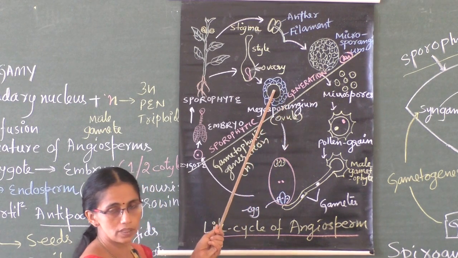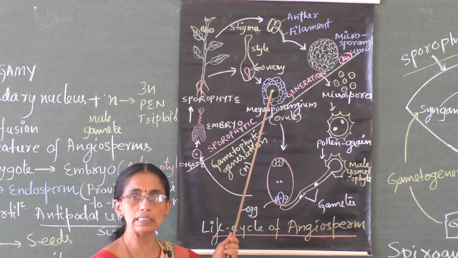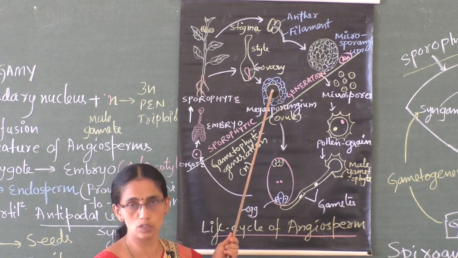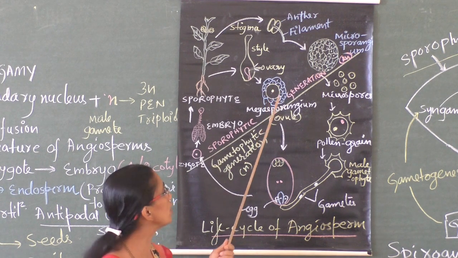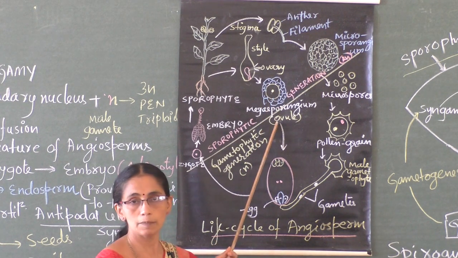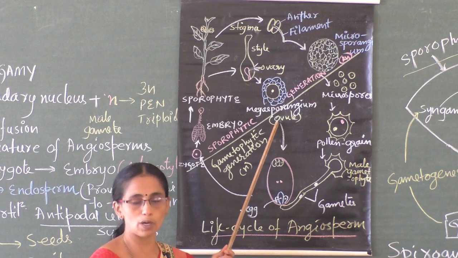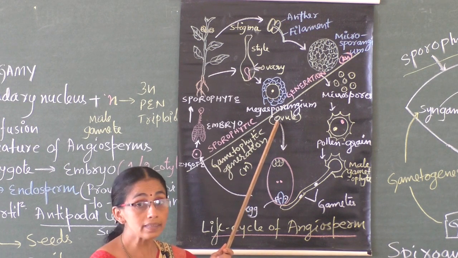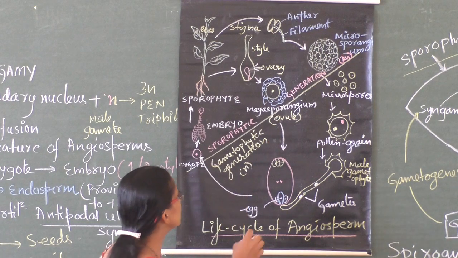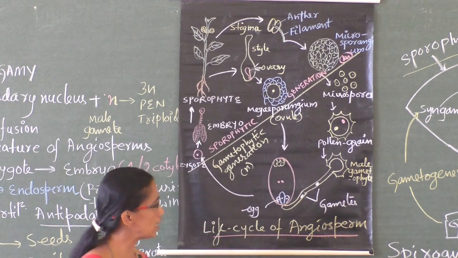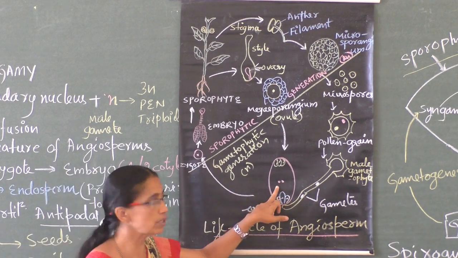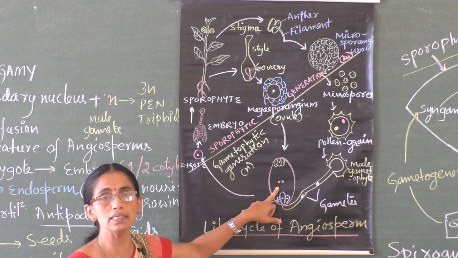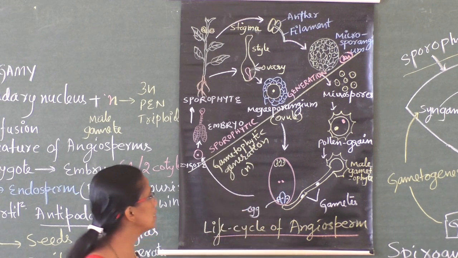One single cell of the nucellus undergoes meiosis. 4 megaspores are produced. Among them 3 degenerate, one becomes functional. The functional one so produced is haploid, and that is the female gametophyte, which I explained in the last class also. This is the embryo sac. Now where is this embryo sac? The embryo sac is inside the ovule.